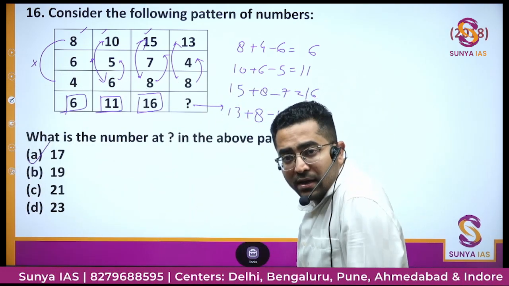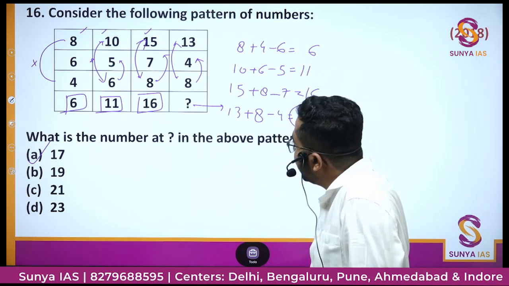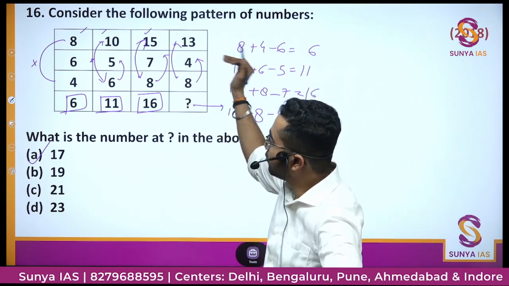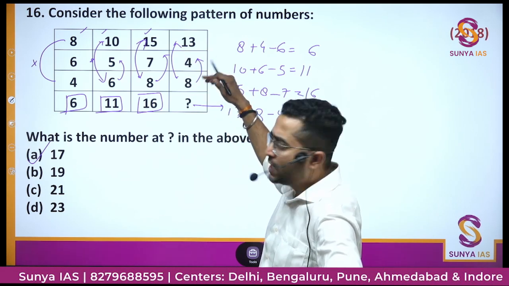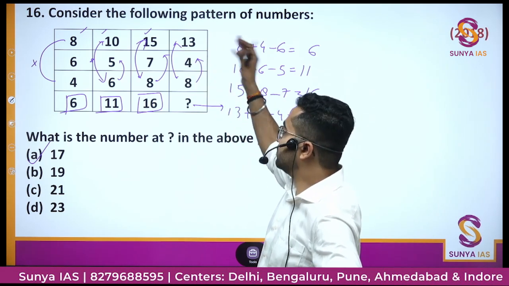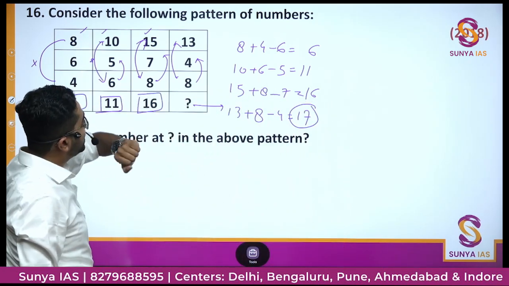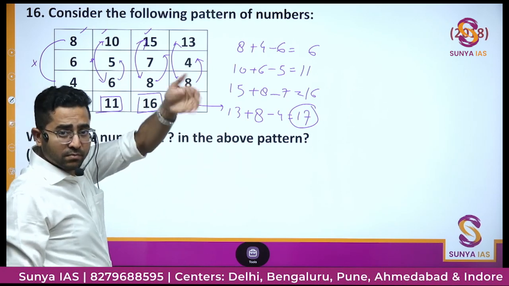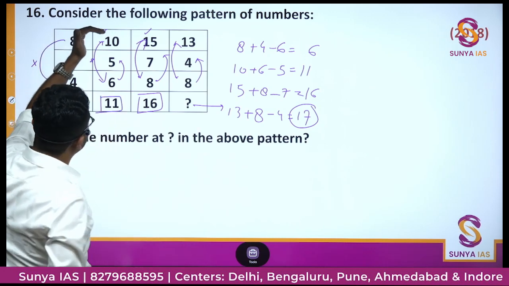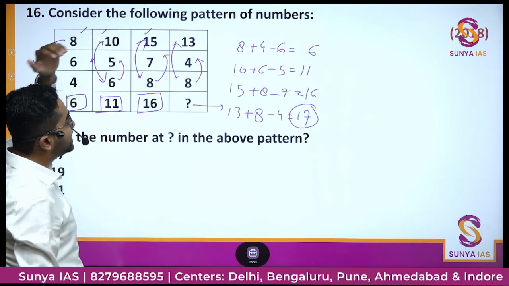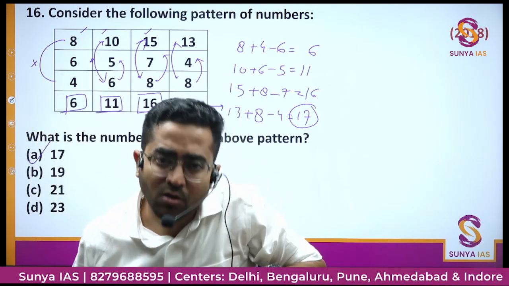You can see how systematically I approached this question. What I did, first मैंने रो में डिफरेंस वाला कॉन्सेप्ट यूज किया, but that difference was not constant in every row, different differences were coming. तो वो डिफरेंस वाला कॉन्सेप्ट गलत हो गया. Then the numbers are not increasing rapidly, then product, square and cube वाला भी कैंसिल. Then we went for two series, whether increasing, decreasing, increasing, but it is not increasing and decreasing, increasing then decreasing. So that two series thing is also vanished.